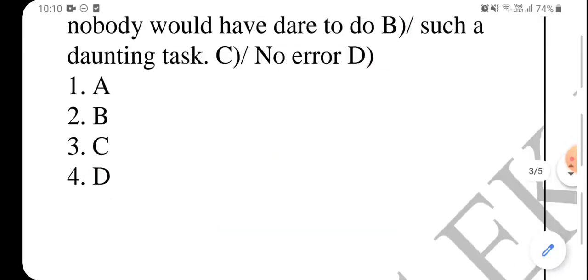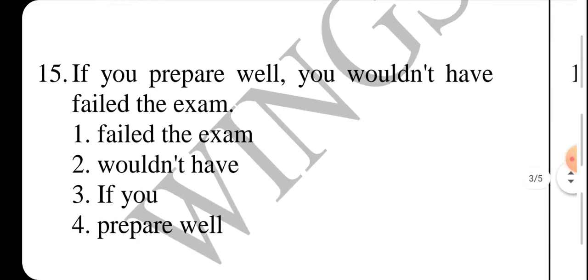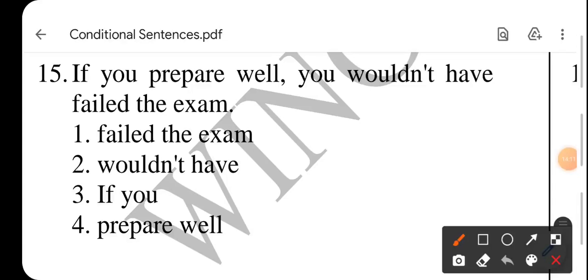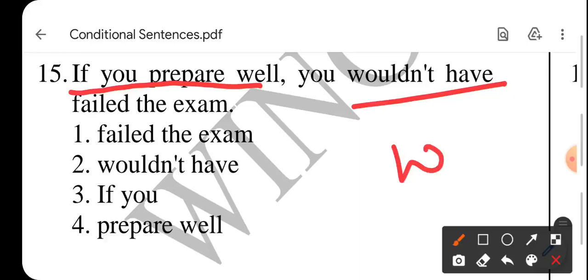15th. If you prepare well, you would not have failed the exam. Now see the part of the sentence wherein you feel that there is an error. If you prepare well, here lies the problem. Why is it so? Would not have. See, this is the question the other way round जो मैंने आपको दिया था. would have के साथ आप क्या लगाते हो? In the second part, it is would have.